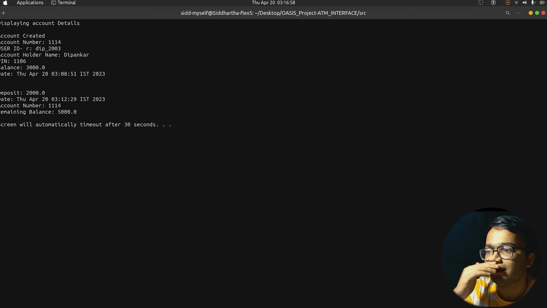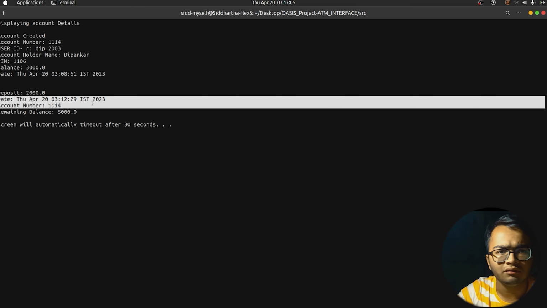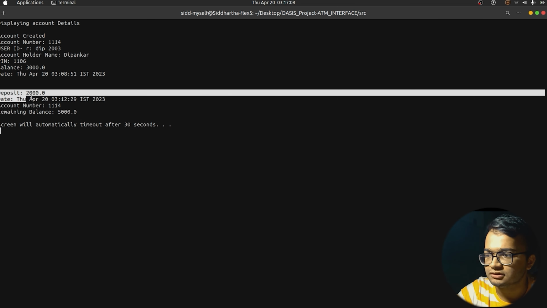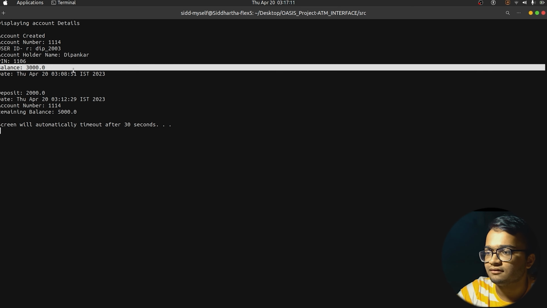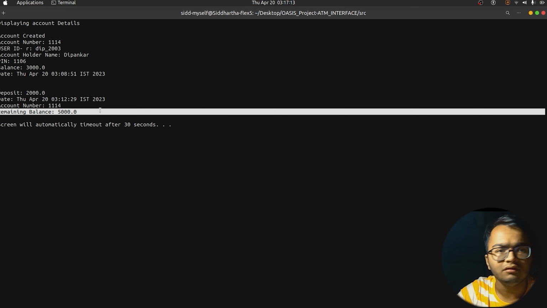Okay, it will take some time, and see the amount that we transferred from Sayan's account acts as a deposit of 2000 to this account. So see, a deposit of 2000 was made, the initial balance was 3000 and the remaining balance is now 5000. So we can see the balance has been updated by the account transfer also. At last we are left to see the account details of Pinon, and after this we will quit the application. So let's wait for this to go back to the login page.